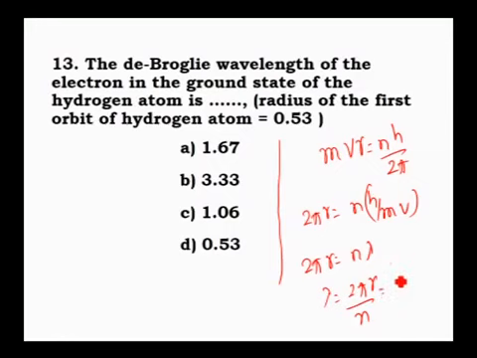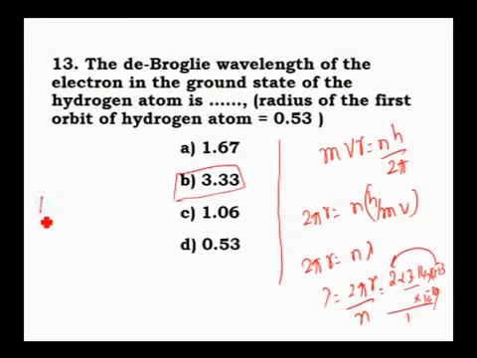We substitute the values: 2 into 3.14. The radius is given; ground state means it is 0.53 into 10 to the power of minus 10. Ground state means n equal to 1. We have 3.14. Okay, anyway 0.5 into 2 is nothing but 1, approximately 1 into 3.14 is 3.14. Okay, the nearest answer you will get is 3.33.